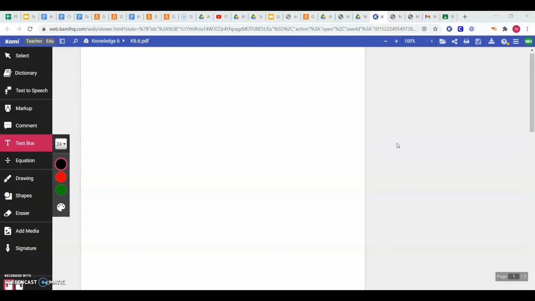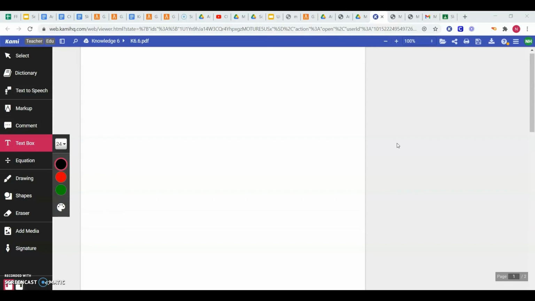Today, you guys get to be authors and illustrators. So remember, an author is the person that tells or writes the story, and an illustrator draws pictures of what's happening in the story. Don't worry, we're not going to do a ton of writing today. As authors today, you only have to write one sentence. So instead of a whole story today, you are only going to author or write one sentence.